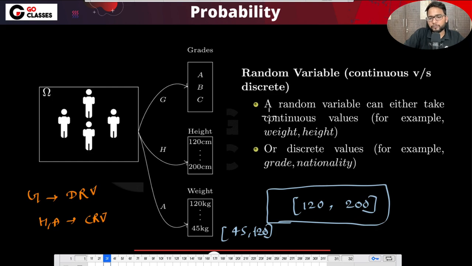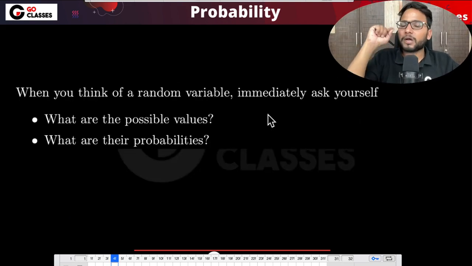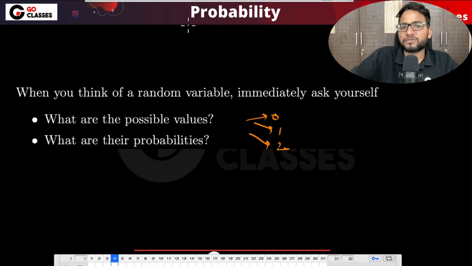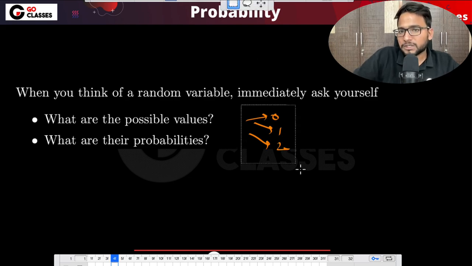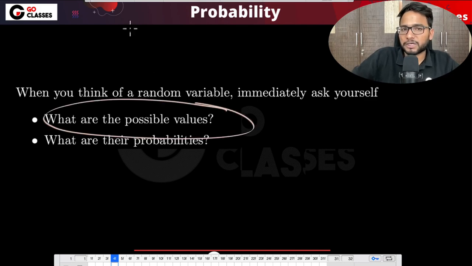So let's continue. Whenever a random variable is given to you, immediately ask yourself what the possible values of that random variable are. Let's suppose you're rolling a dice two times and counting the number of 6s, then the possible values are 0, 1, 2. Similarly, for any random variable, ask yourself what the possible values are for that random variable.